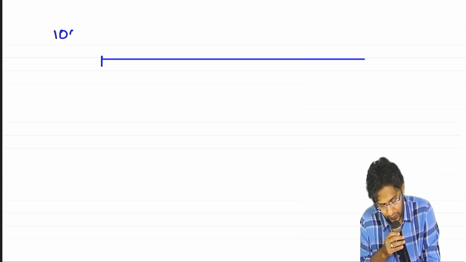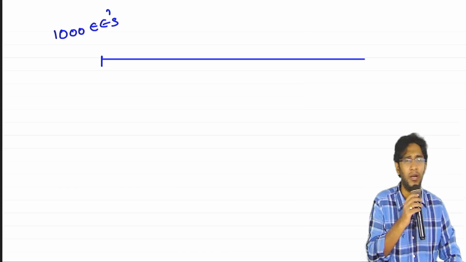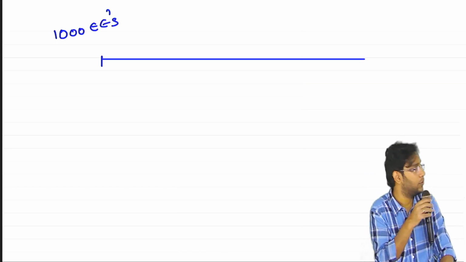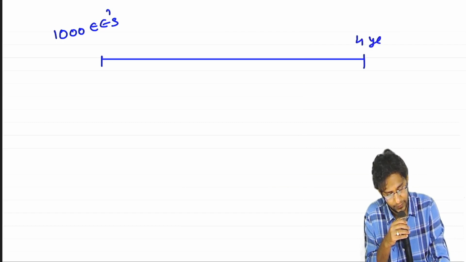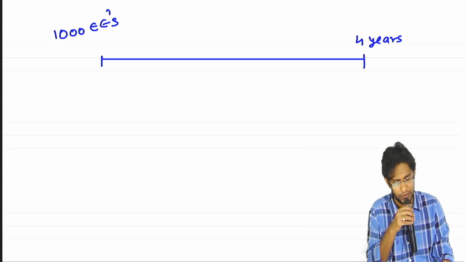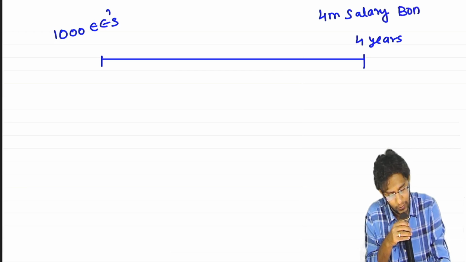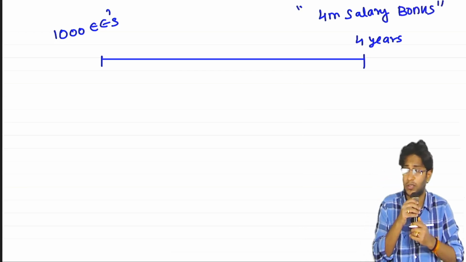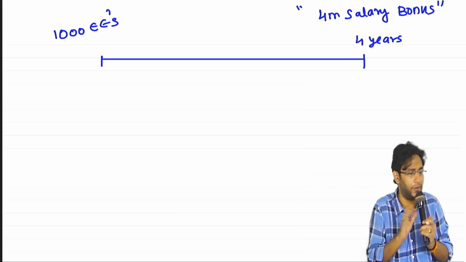Suppose there are 1,000 employees in my office. The employees are frequently leaving, like in a software company. So in order to make them stay, what I told them is, guys, stay in my company for a period of 4 years. At the end of 4 years, I will pay 4 months salary as a special bonus to each one of you who stays in the entity at the end of the 4th year. All employees happily accepted.